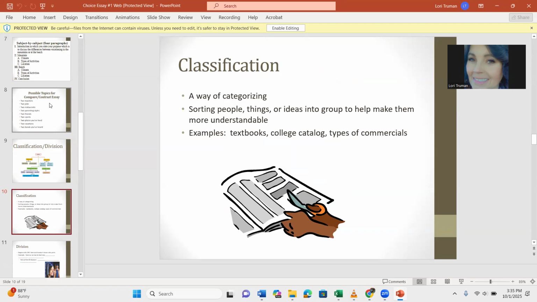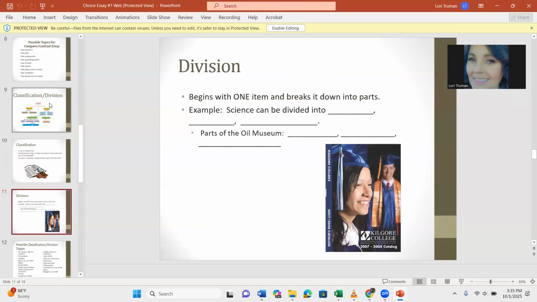If you've ever watched the Super Bowl, you know that there are many different kinds of TV commercials during the Super Bowl. You might categorize the different kinds. There's usually some sort of beer commercials, some sort of investment commercials, and then there's always some sort of food commercials, or there might be car commercials. And so you could categorize into three different categories if you wanted to do that.